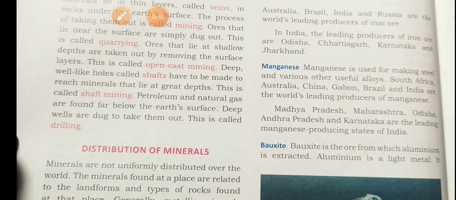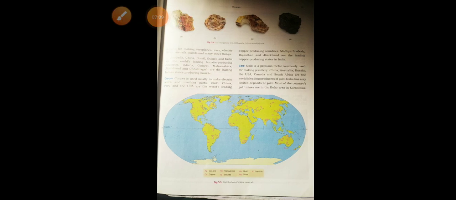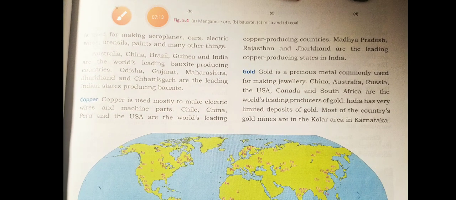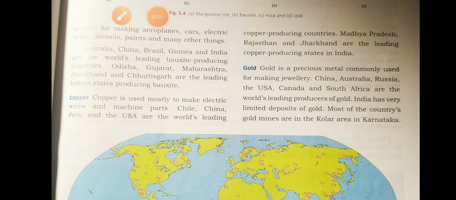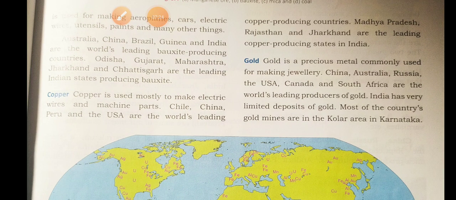Next one is bauxite. Bauxite is the ore from which aluminium is extracted. From bauxite we will get aluminium. Aluminium is a light metal. It is used for making aeroplanes, cars, electric gadgets, electric wires, utensils, paints and many other things. Australia, China, Brazil, Guinea and India are the world leading bauxite producing countries. Okay, in India, Odisha, Gujarat, Maharashtra, Jharkhand and Chhattisgarh are the leading Indian states producing bauxite.